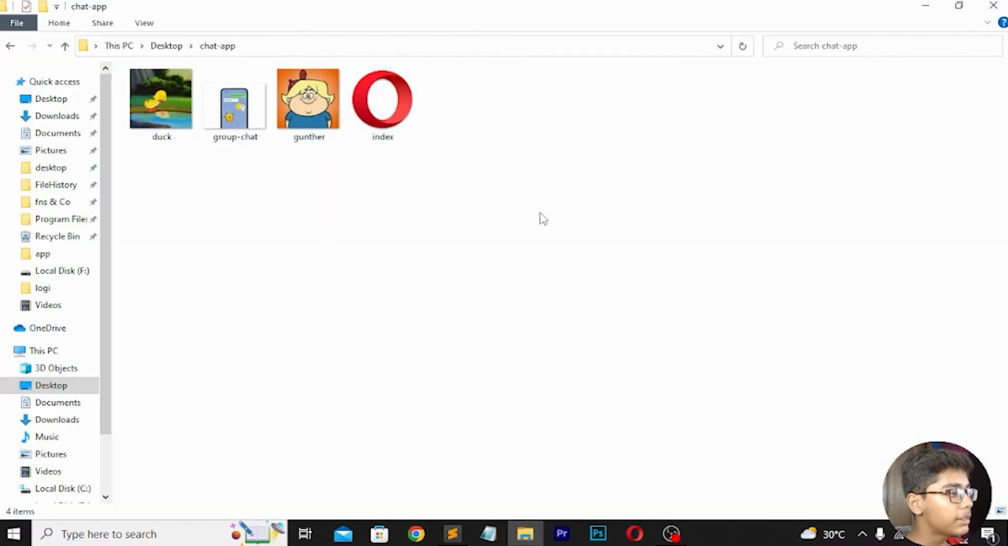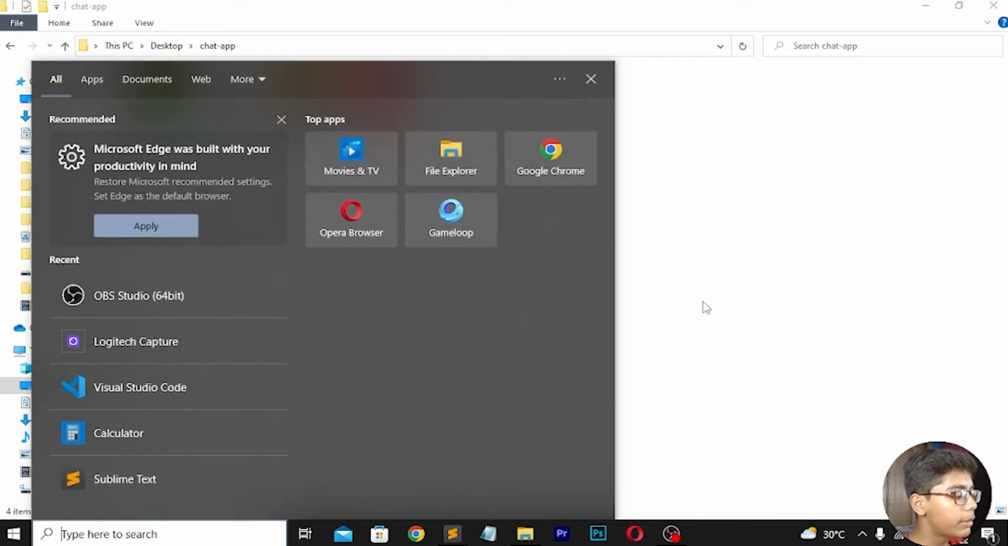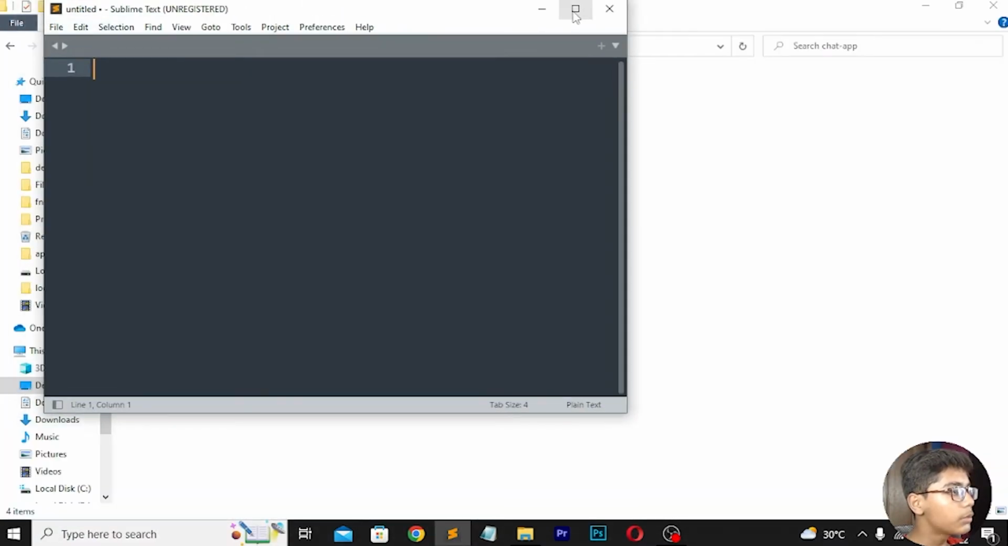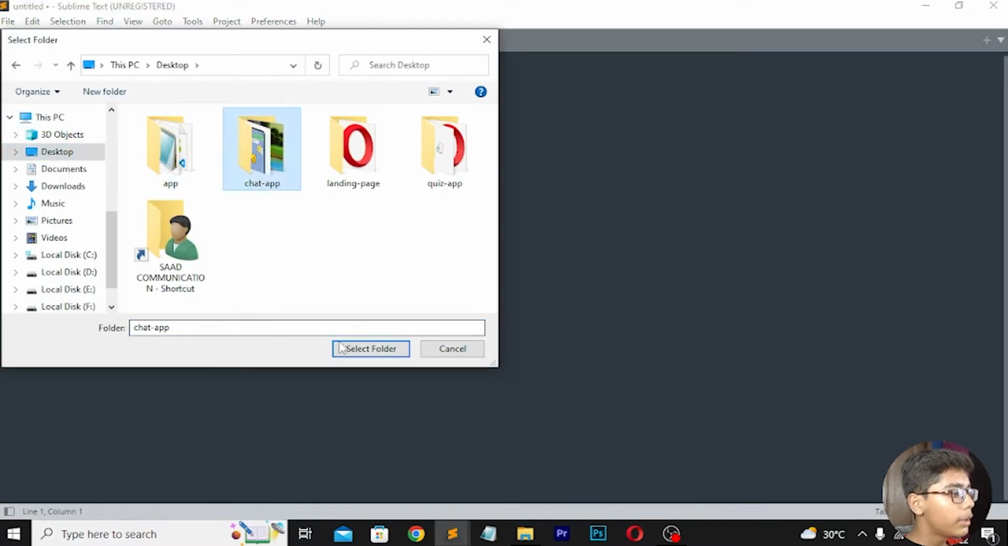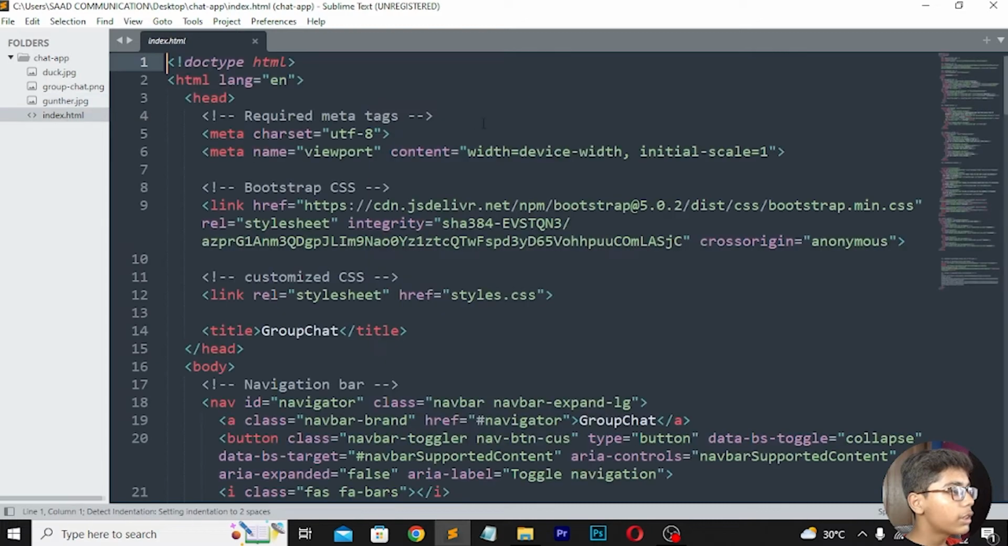Now here I will be pressing Ctrl Z because I think Bootstrap will be needed here. So I will be now moving to Sublime Text Editor and opening this folder which you have created. So I will be opening this folder from my desktop. Here you can see. Now move to the index.html file.